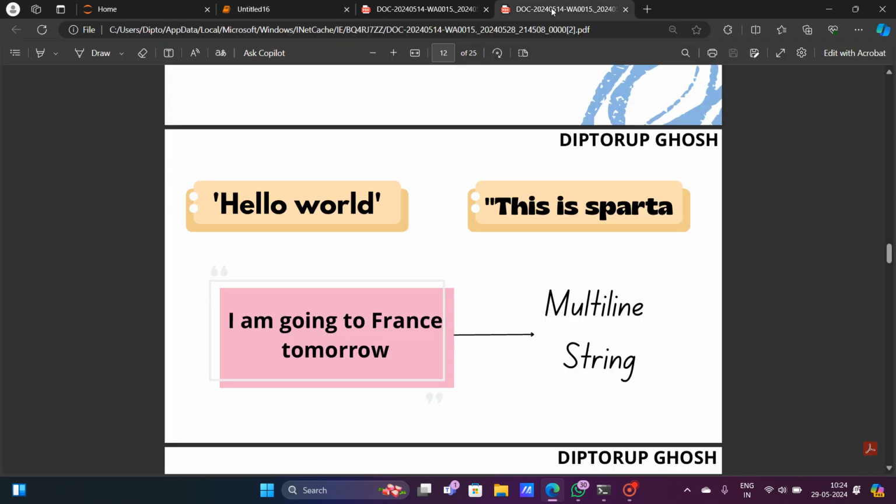That is very important in Python strings. But for a single line string, triple quotation is not needed. For a single line string, you can use double quote or single quote. Both of them are applicable.